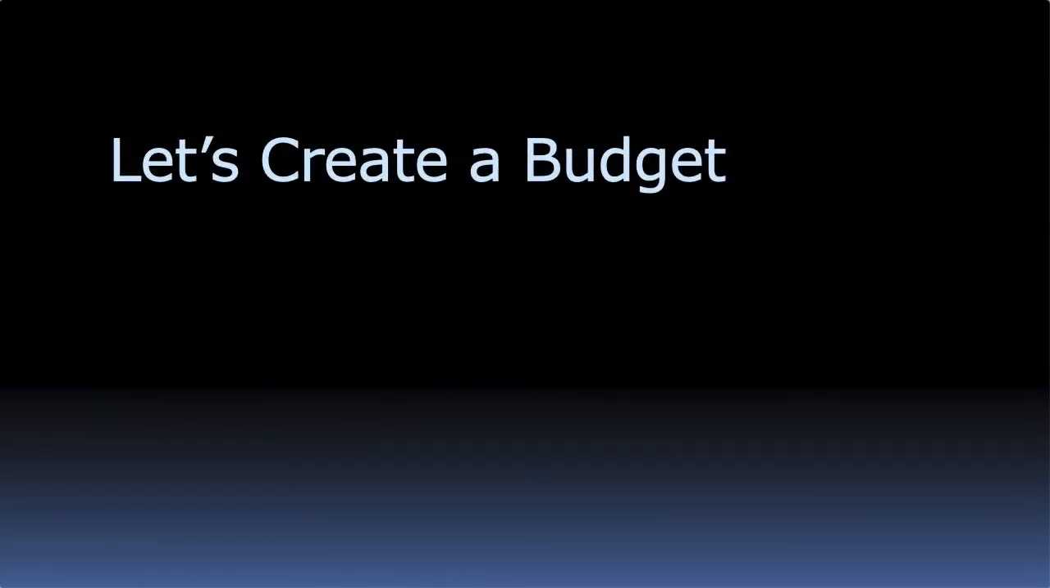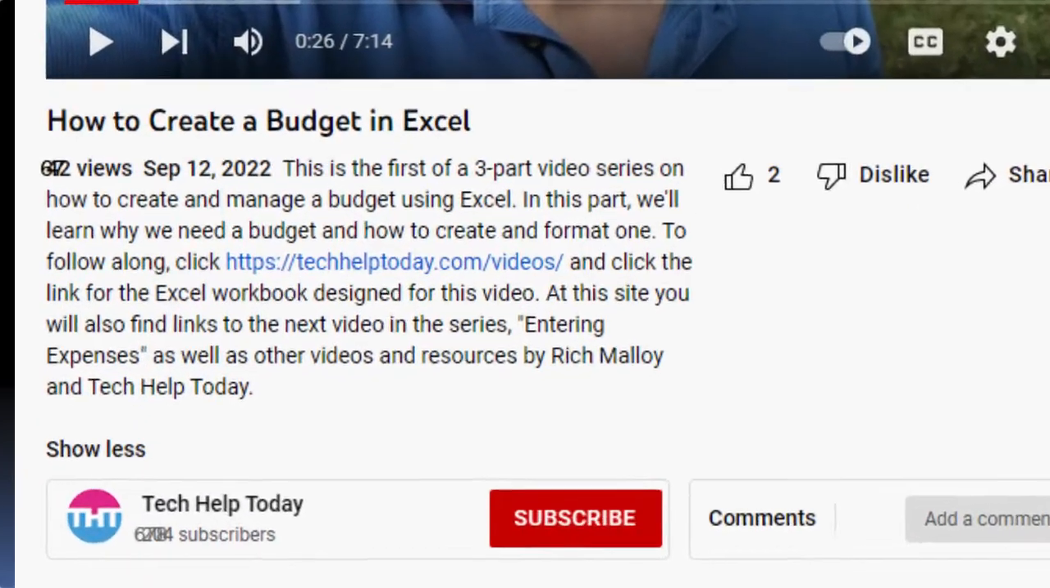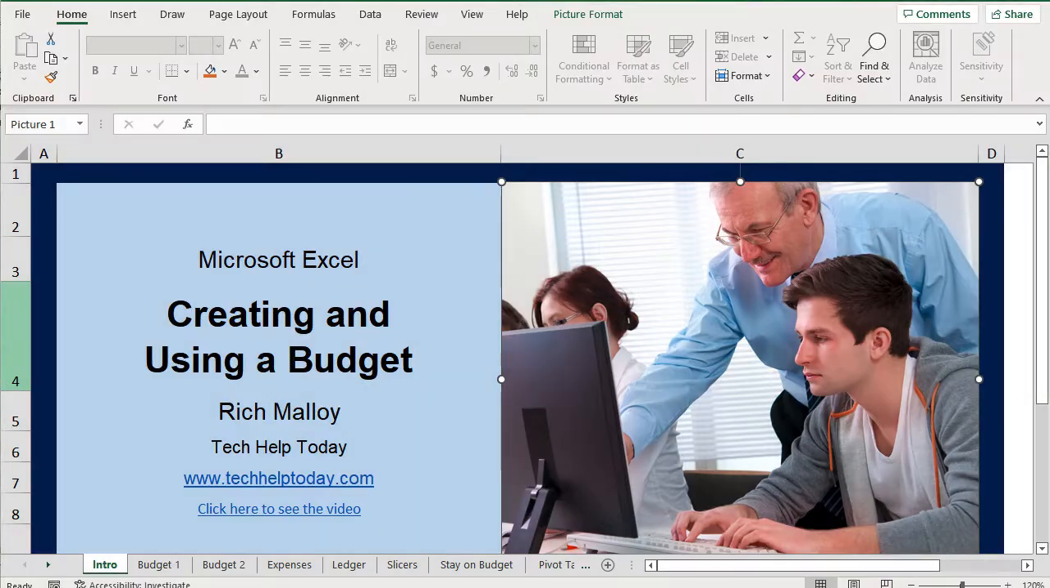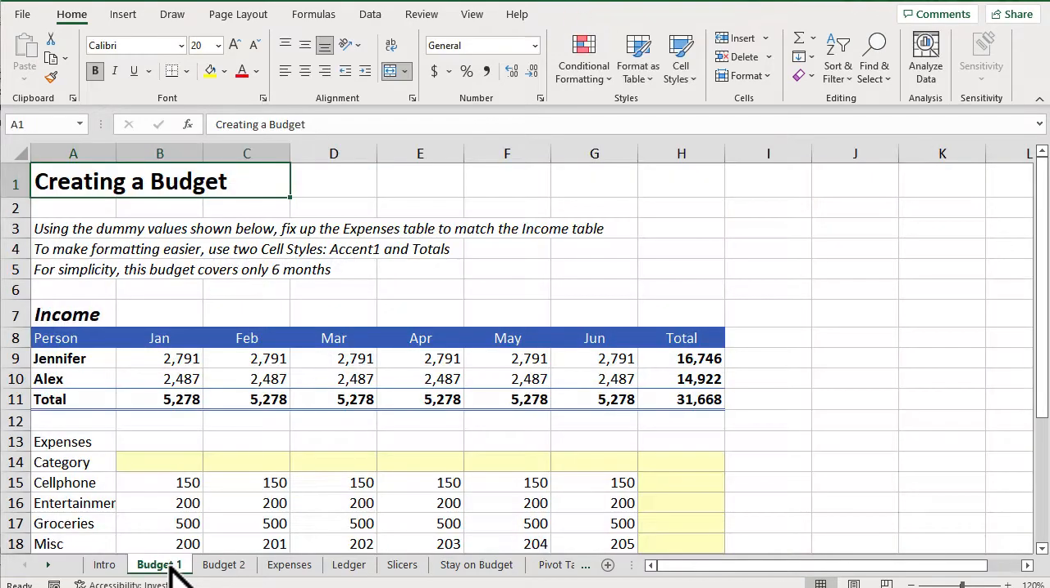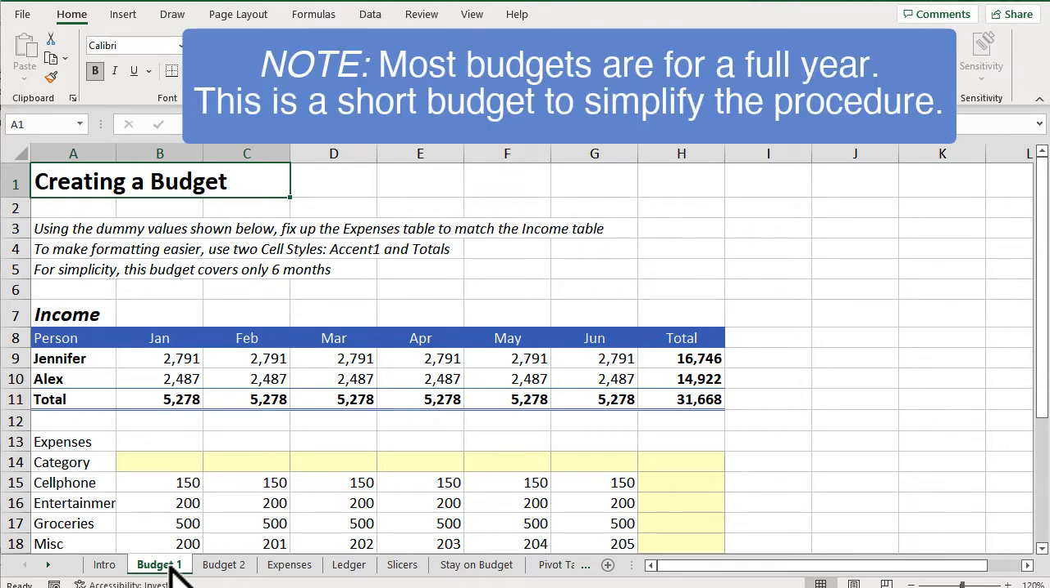If you want to follow along, click the link in the description below to download the Excel file that we'll be using. Our budget is going to be a table, and the first thing we have to do is to set up a structure for that table. Let's set up each budget category as a row in the table and each month as a column. In the worksheet Budget 1, we have a sample budget. Here is a typical set of personal budget categories and 6 months of estimated income and expenses.